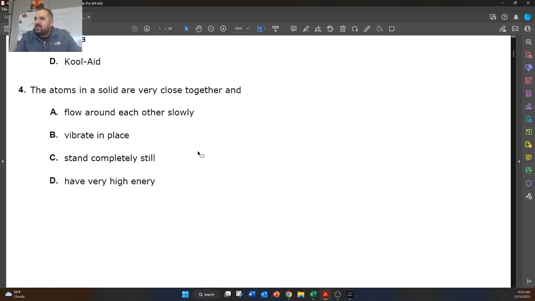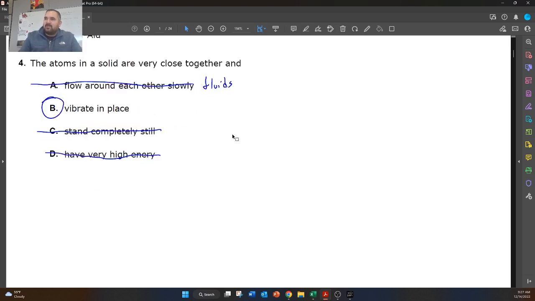The atoms in a solid are very close together and what? They don't flow around each other, or else they would be called fluid. So they're not fluids. So we can cross this one out. Vibrate in place, that's true. So the atoms in a solid, they're very close together, but they don't stand still, they vibrate in place. So they don't stand still. And they don't have high energy unless they're a really high temperature, but that's really unrelated.